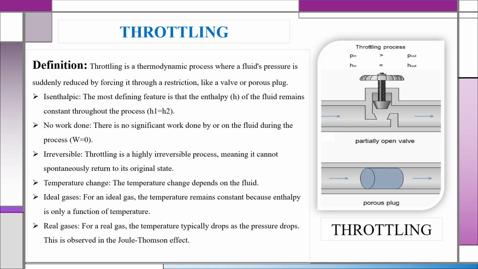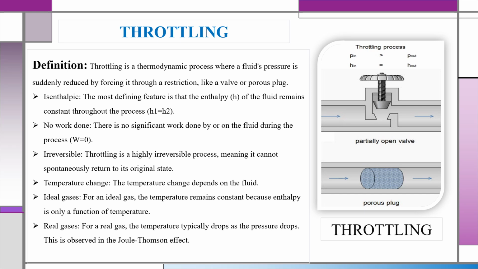The key property of throttling is that enthalpy remains constant, meaning H1 equals H2. It is also called isenthalpic. For example, in a refrigeration system, the expansion valve uses throttling to reduce the pressure and the temperature of the refrigerant.